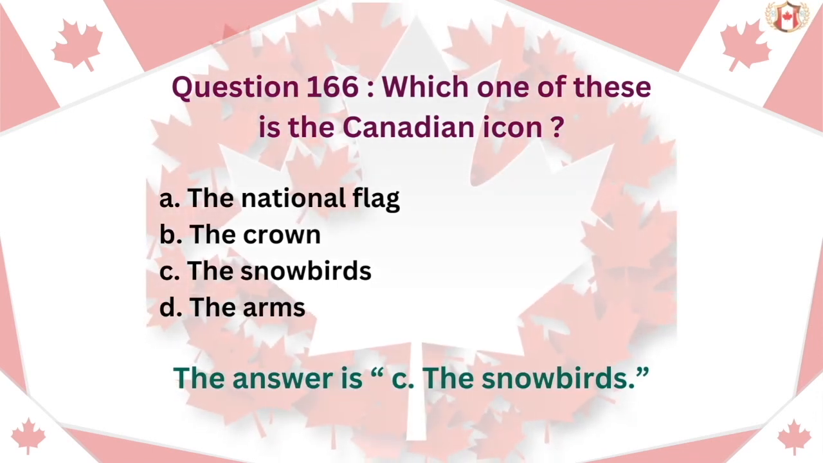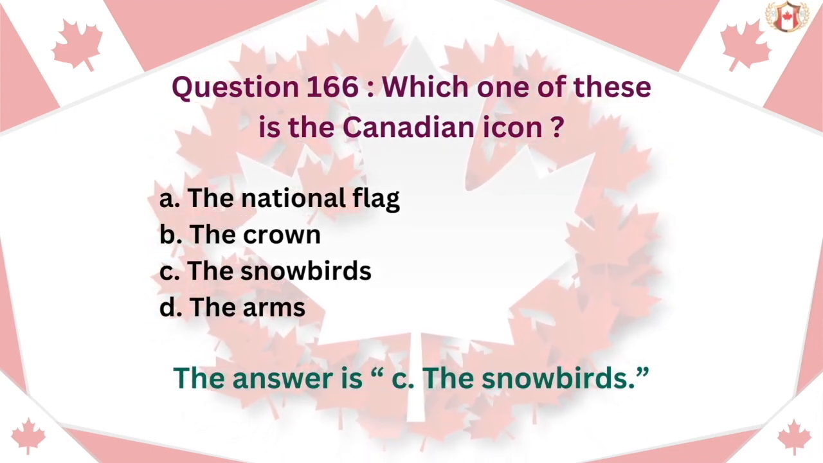Question 166. Which one of these is the Canadian icon? A. The national flag. B. The Crown. C. The Snowbirds. D. The arms. The answer is C. The Snowbirds.